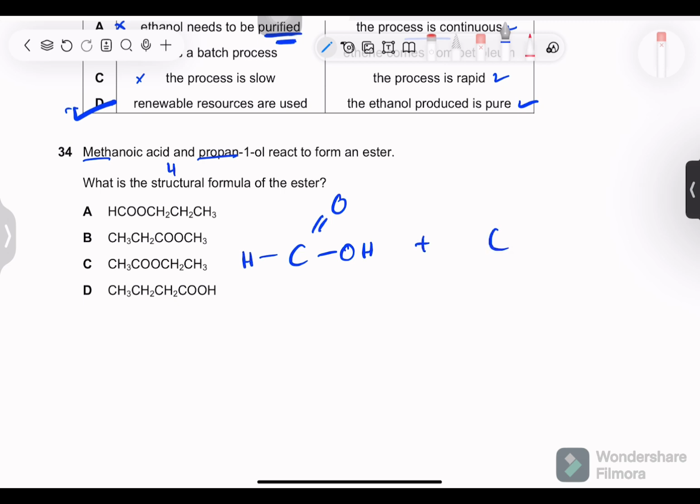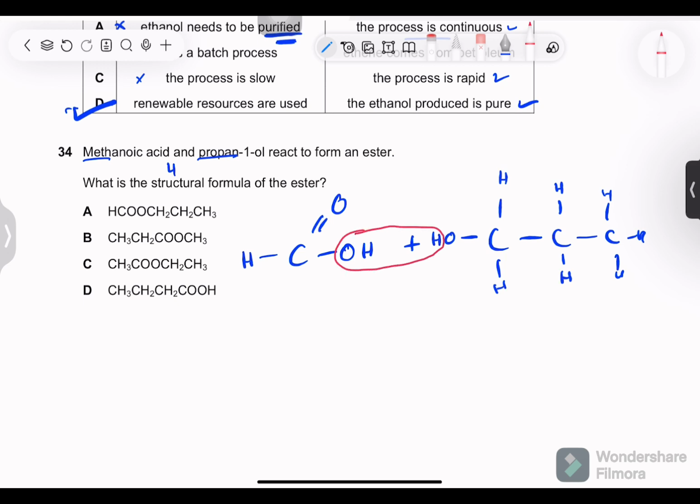Plus propan-1-ol, CCC with H and OH, and two more H. So this is propanol and this is the acid. So what happens is we know the standard, this goes away. The compound is joined like this, COO, and the rest is the same.